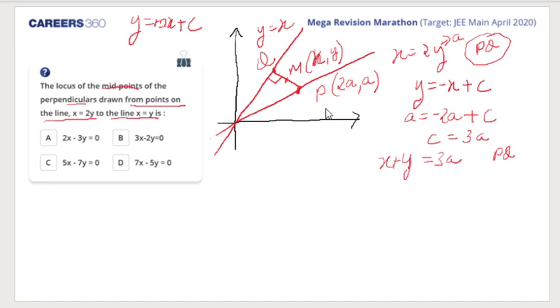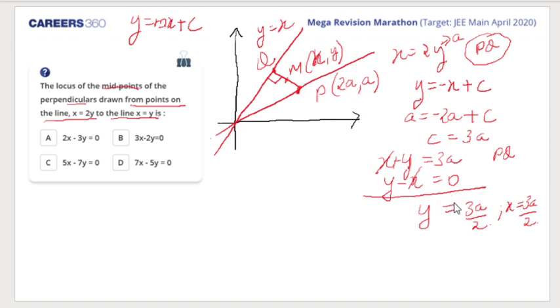Tell me. And the line y is equal to x, I need to find the point of intersection. This I'm doing to find the point Q, right? So x would go and y would be equal to 3A by 2. Am I right? That's the line y is equal to x, 3A by 2. So x would eventually be equal to 3A by 2. Right? This is the point Q.